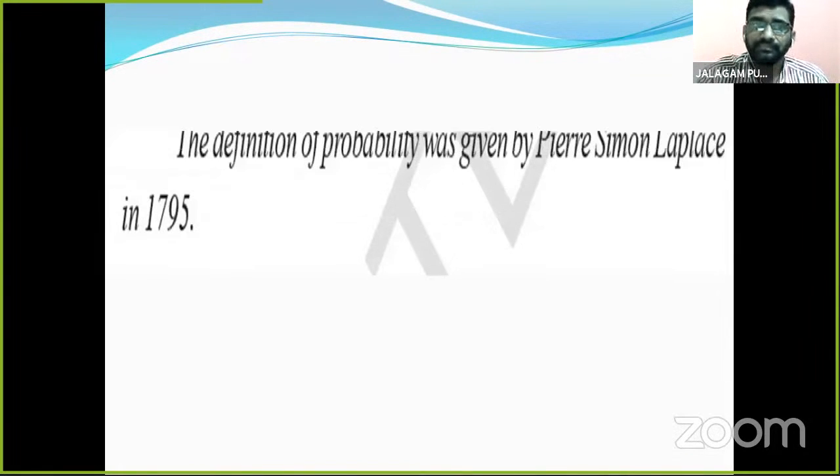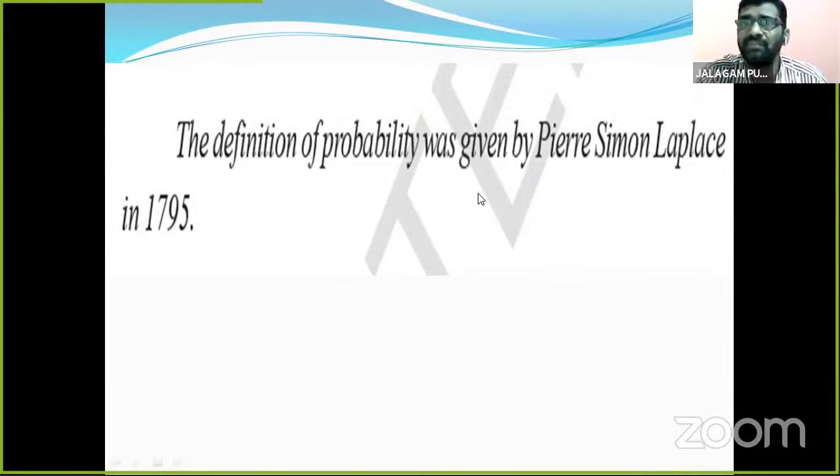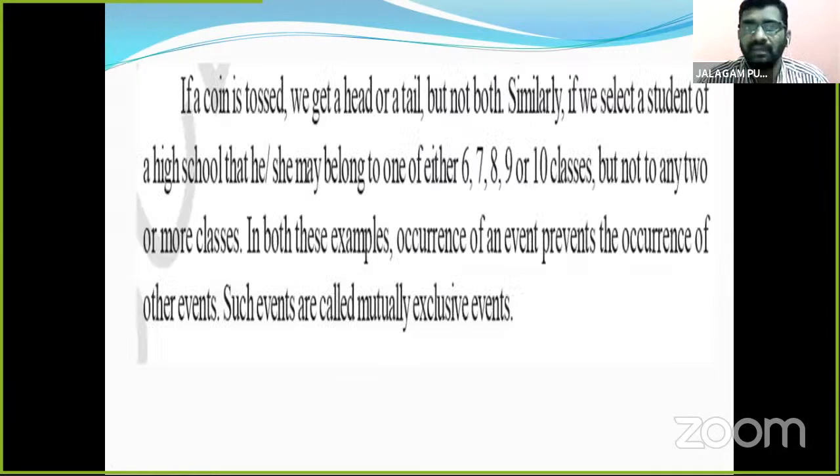And children, we already learnt that the definition of probability was given by Pierre Simon Laplace in 1795. Children, common sense reduced into calculation. This is a very useful and important definition given by Pierre Simon Laplace, one of the mathematicians, in 1795.